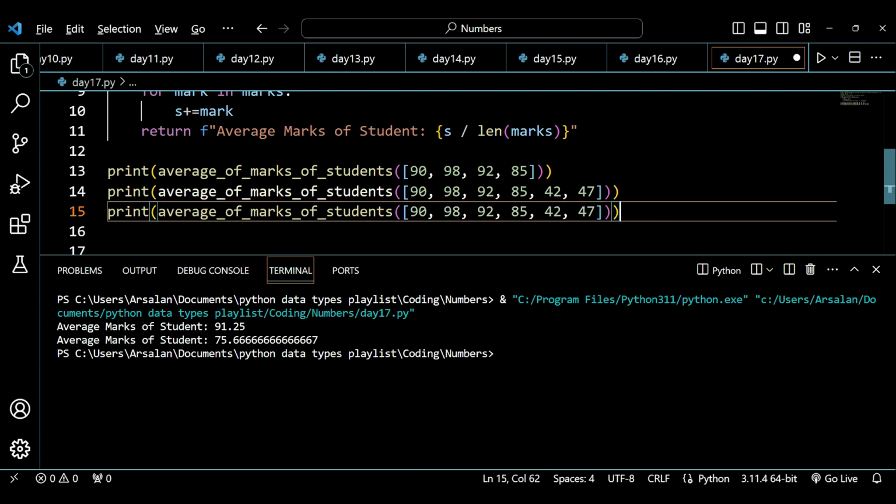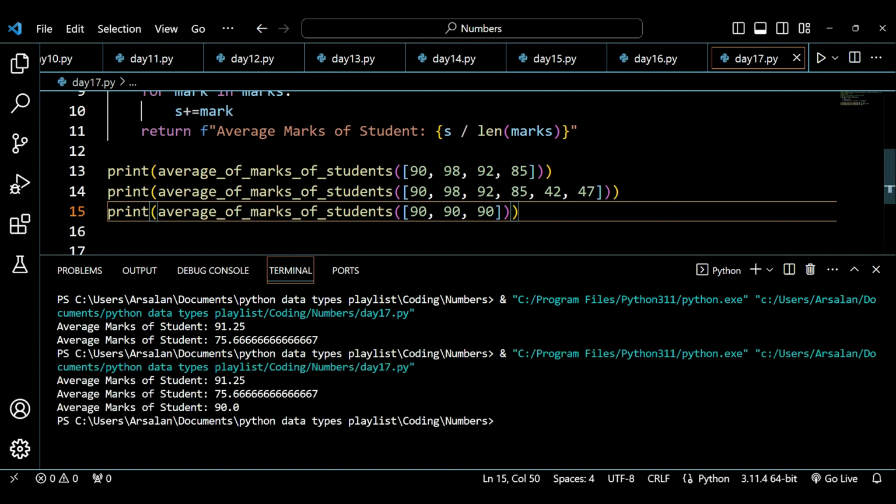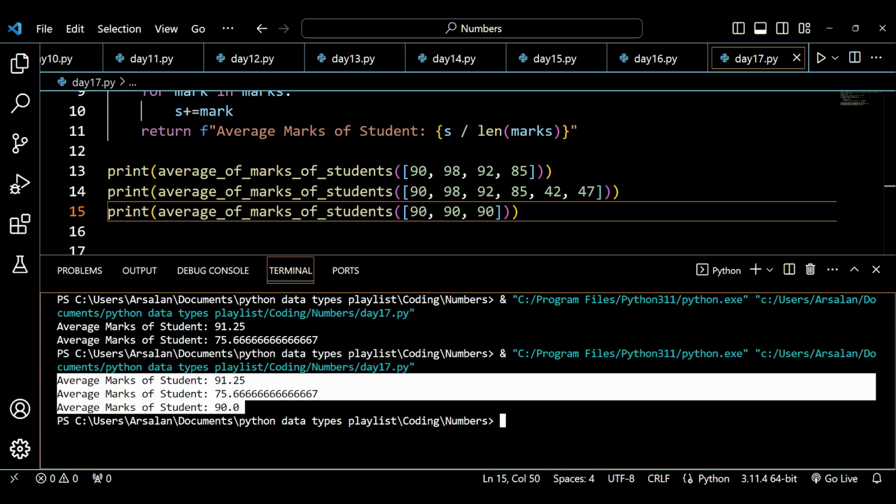Let's suppose I take 3 items. Now if I take 3 items, let's suppose I take 90, 90 and 90. Now this 90, 90, 90 will be 270 divided by 3, and this will give me 90 as my answer. See, it is giving me 90 as my answer.